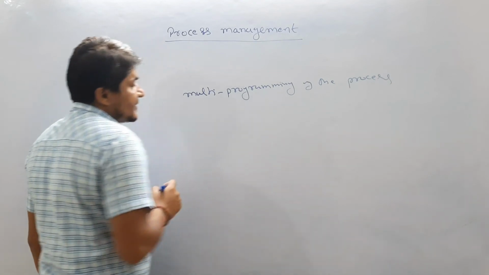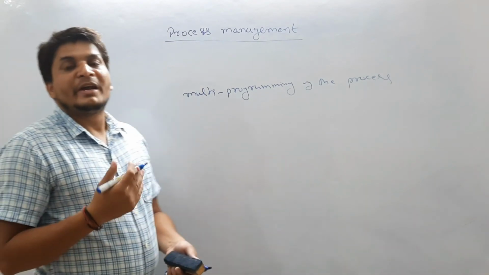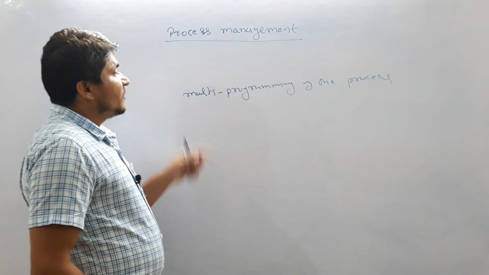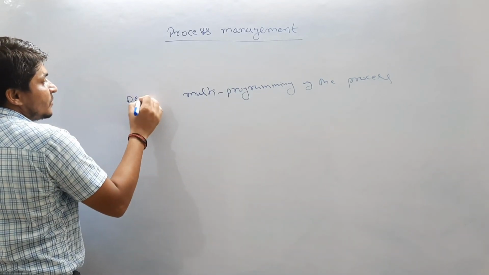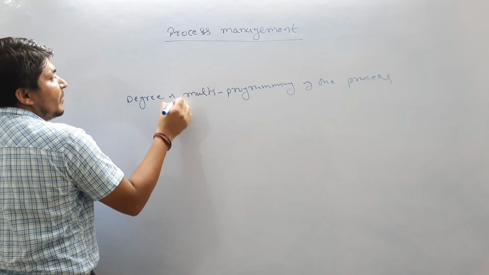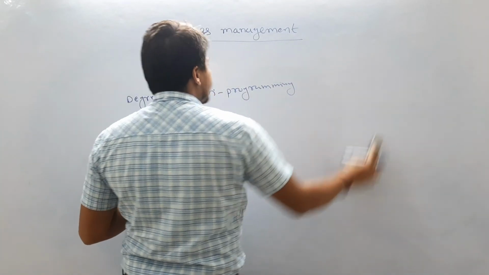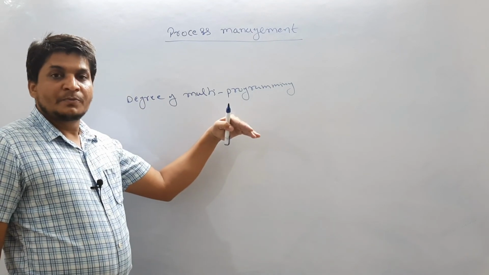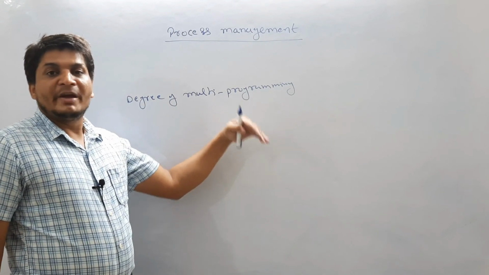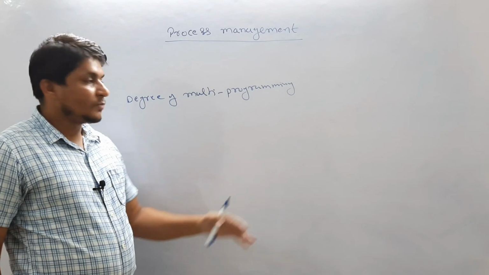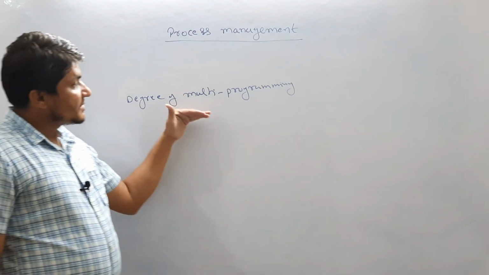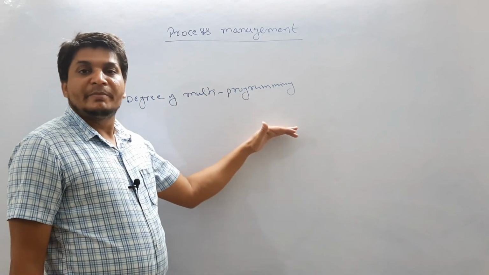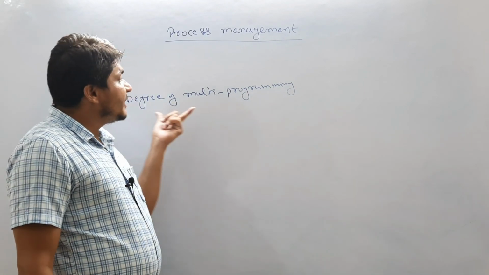The number of processes available in the main memory is the degree of multi-programming. What is degree of multi-programming? The number of processes which are available in the main memory at any point of time. Let me repeat: the number of processes available in the main memory at any point of time is called the degree of multi-programming.